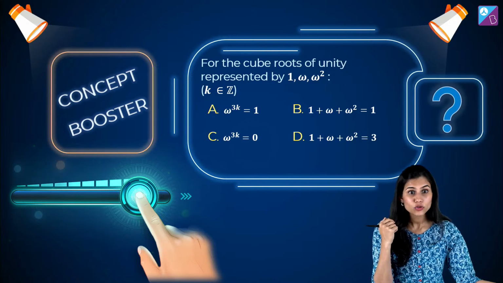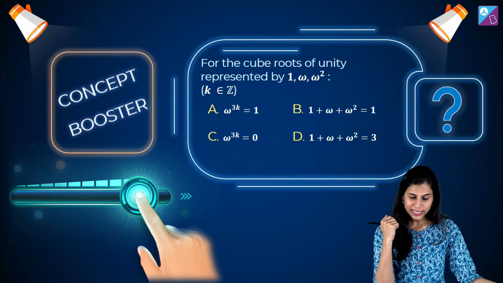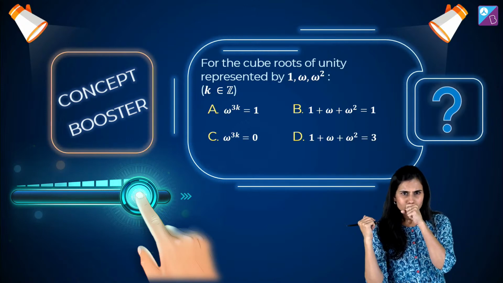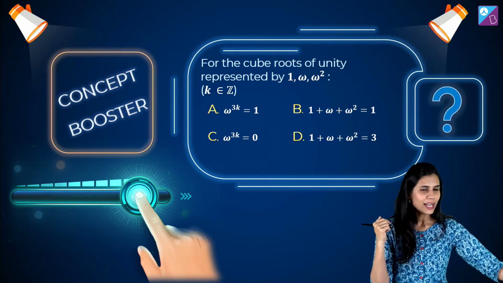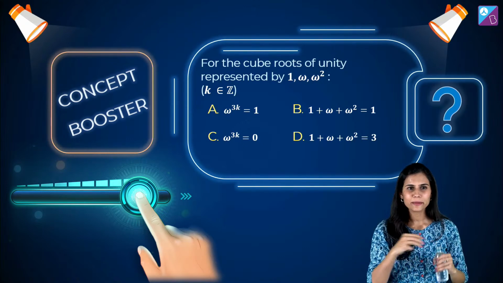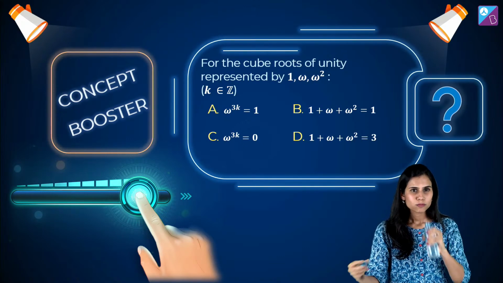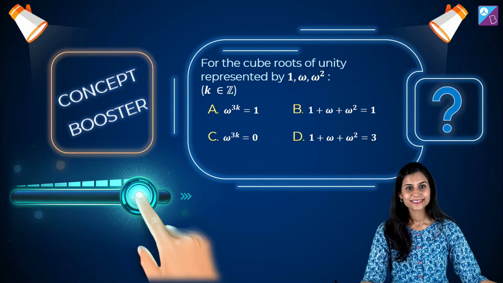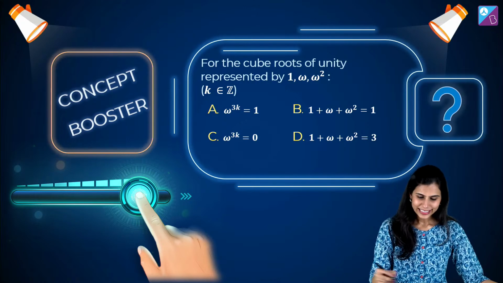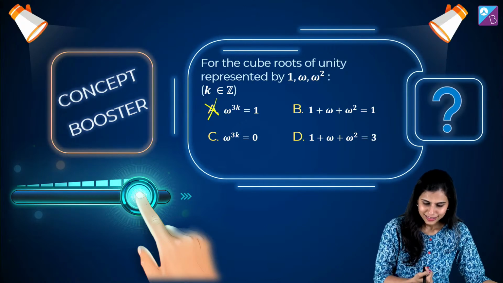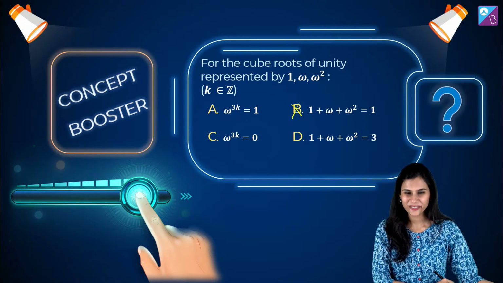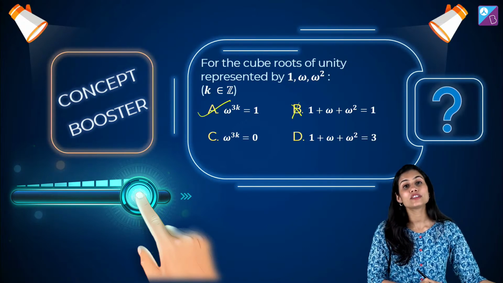Okay, 1 plus omega square is 1. Bhavya is reporting. And Himanshu is going with A. Robin goes with B. Yash goes with A. I want to see more answers. This is grabbing my attention. A, B, A, B. Yaar, neither is A correct, nor is B correct. Am I right? No. Actually A is correct but B is not correct.